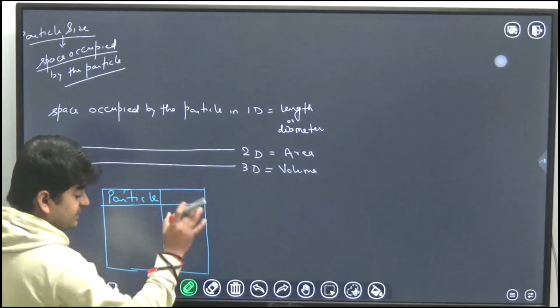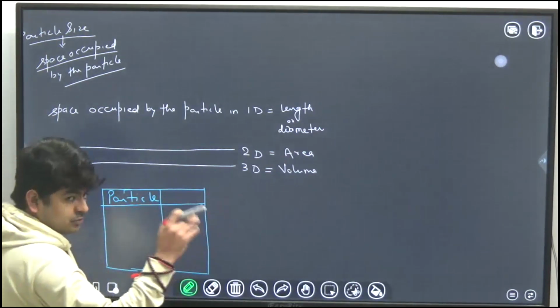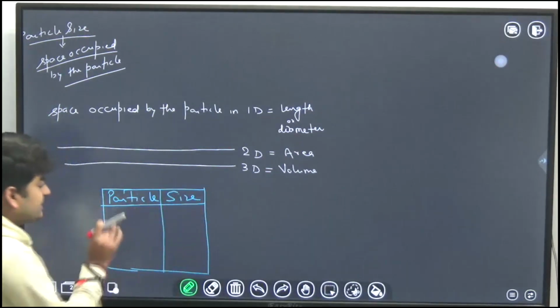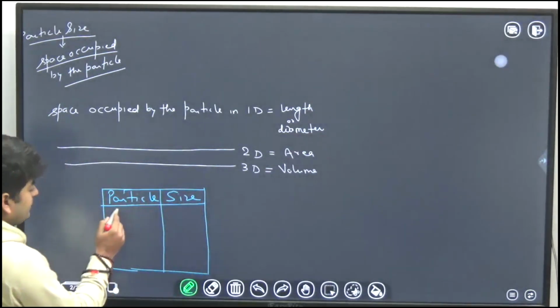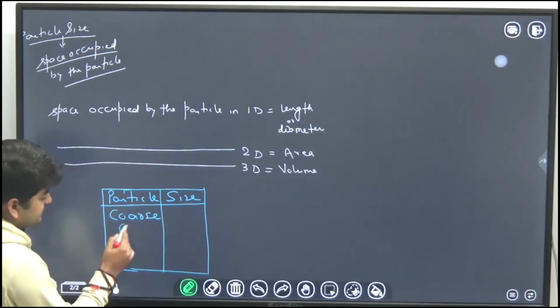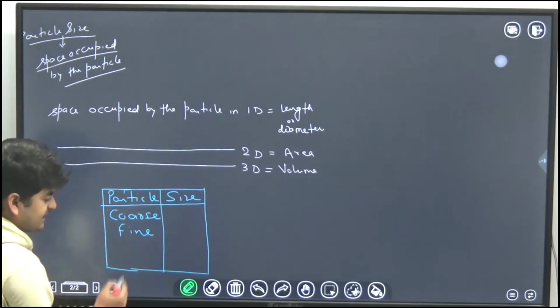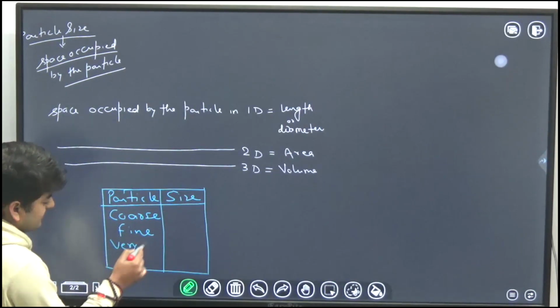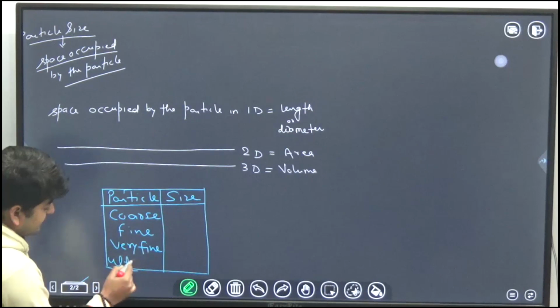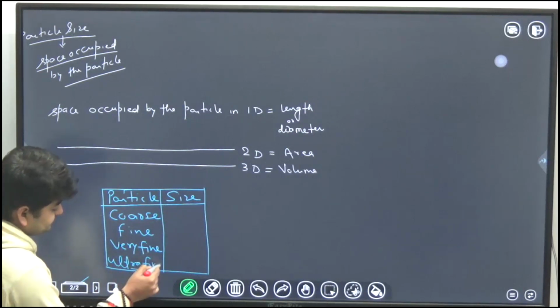Whatever table is given in the books, I don't care, and you should also ignore that. Just consider this. We will have four types of particles: coarse particles, fine size particles, very fine size particles, and ultra fine size particles.